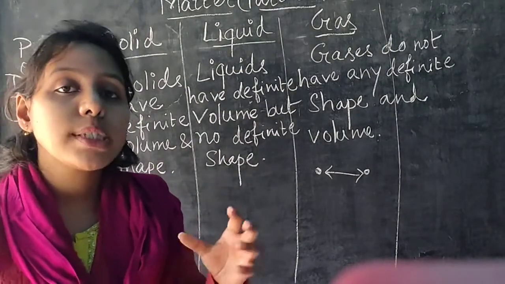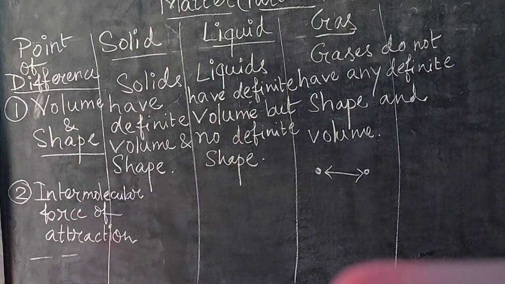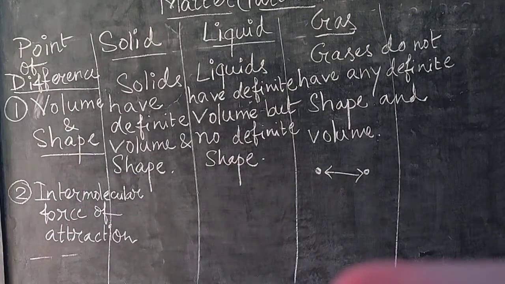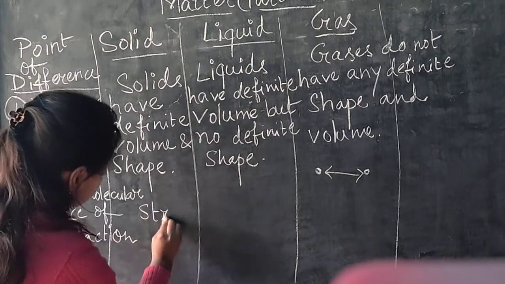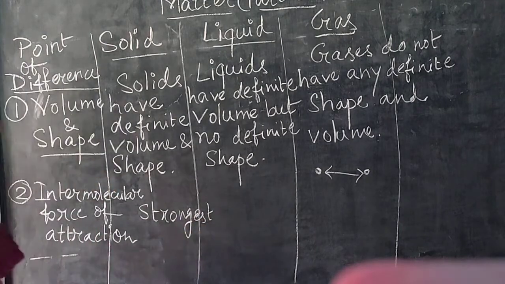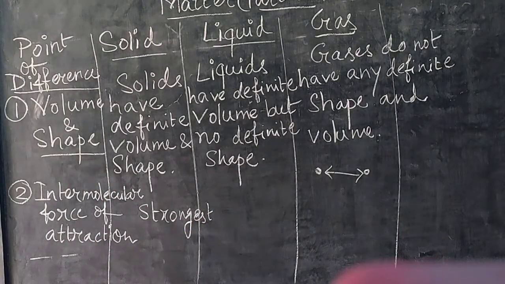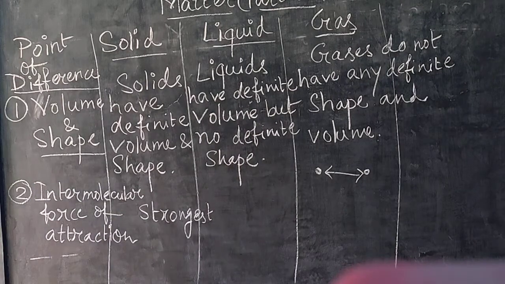So the intermolecular force of attraction is strongest for the solid. For the gaseous substance, this is the weakest, very weak.